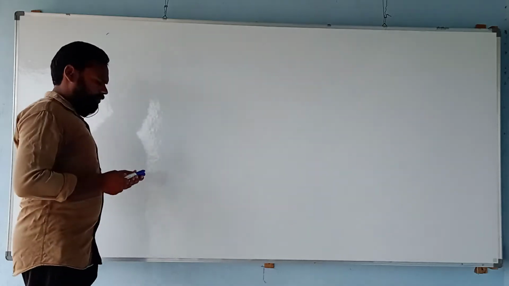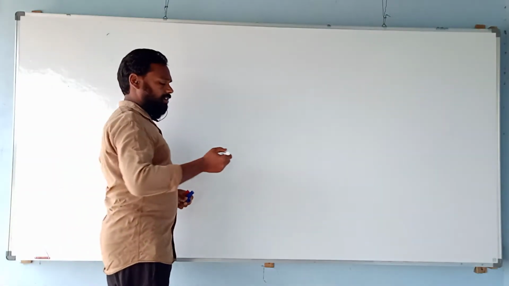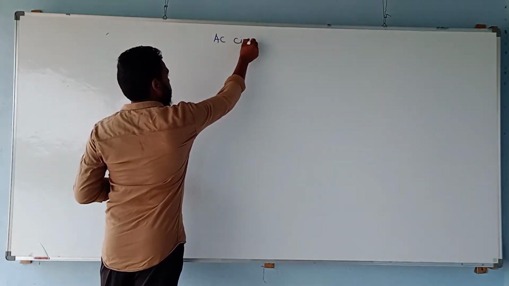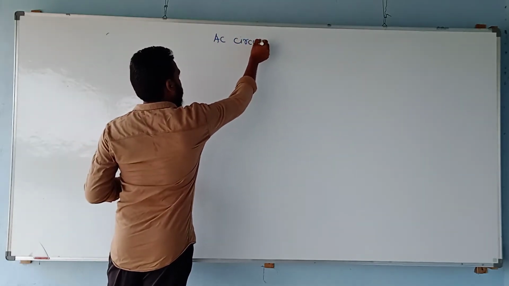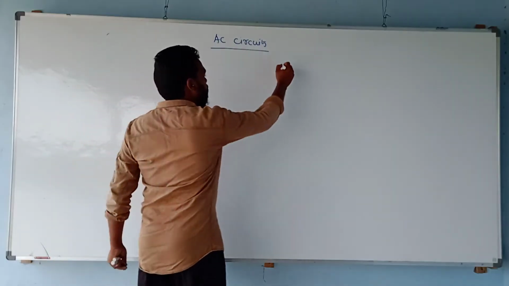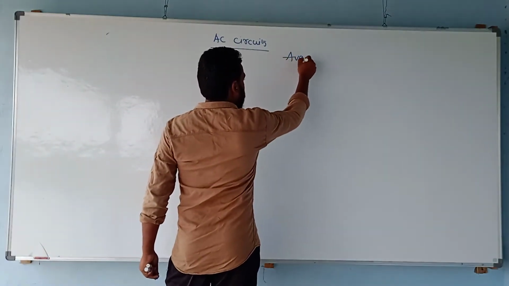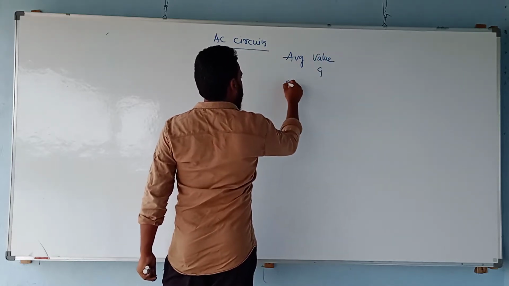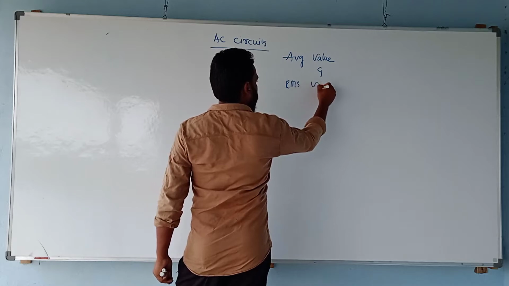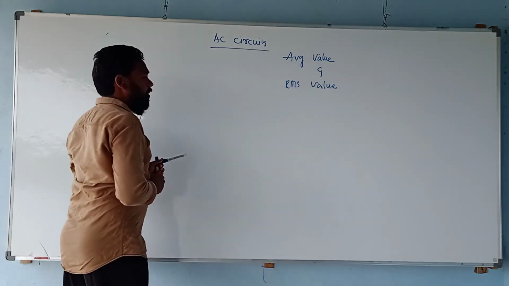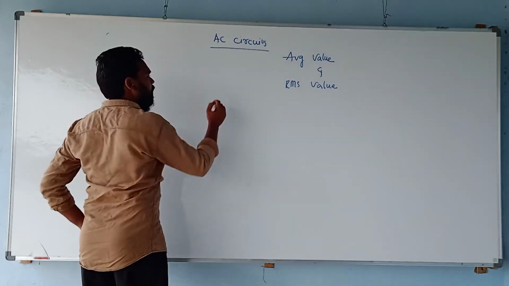Our last discussion and last session was about AC circuits. For AC circuits, we calculated the average value and the RMS value too. So what is the average value of a sinusoidal excitation?